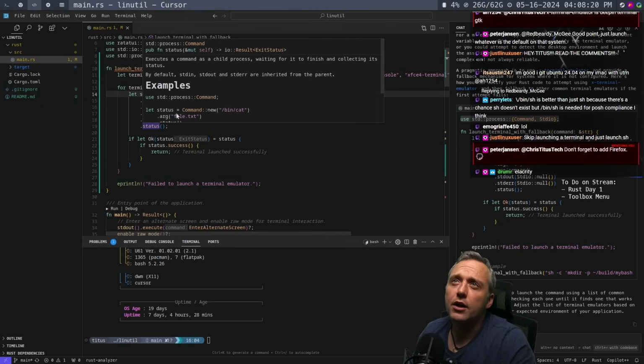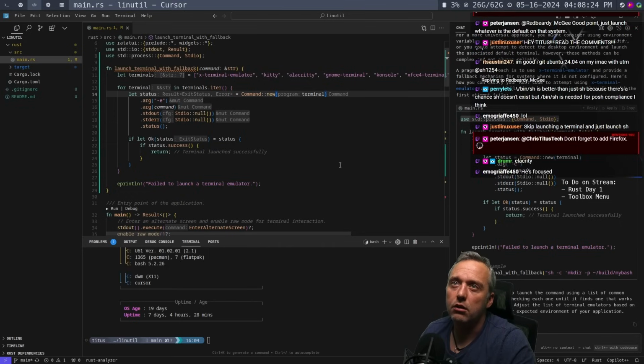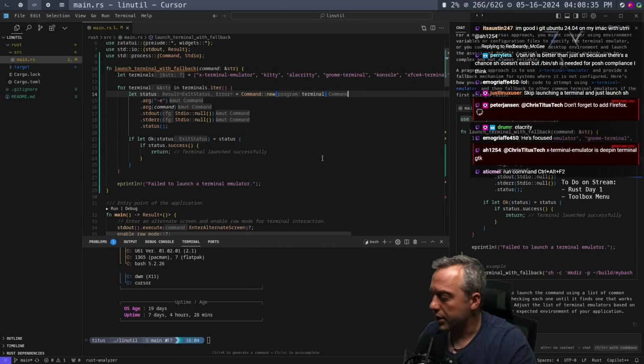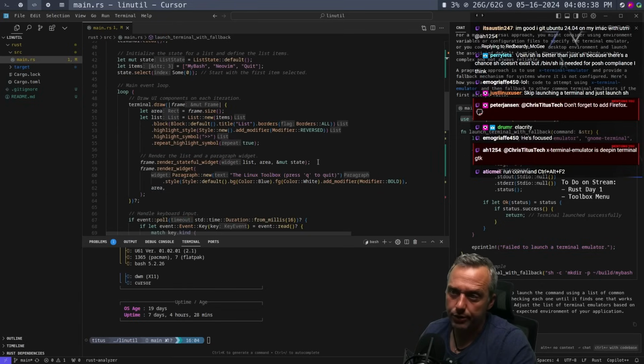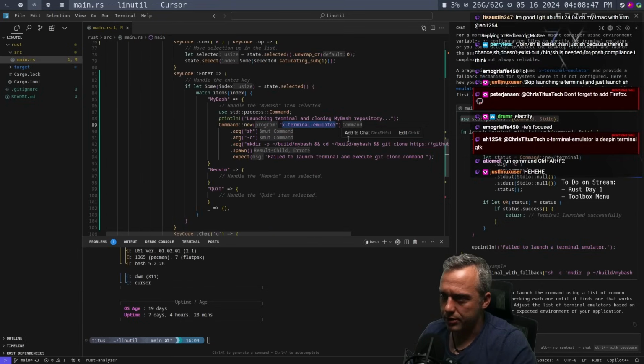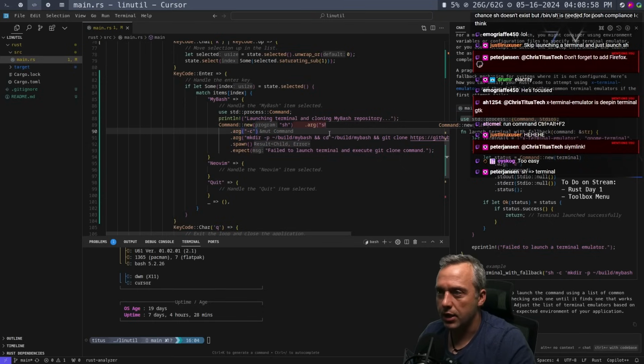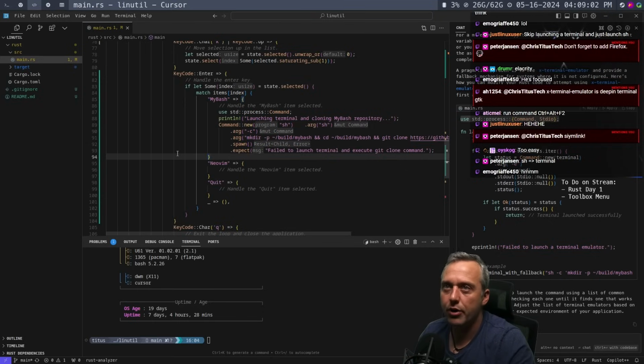Perfect. Skip launching a terminal emulator. Just launch sh directly instead. Oh, really? You can just launch it? That seems a little easier. A little disappointed with that solution. All right. Does that work? Oh, jeez. Dang it. I was getting all excited, like I was actually doing something. Just destroy and rain on my parade.